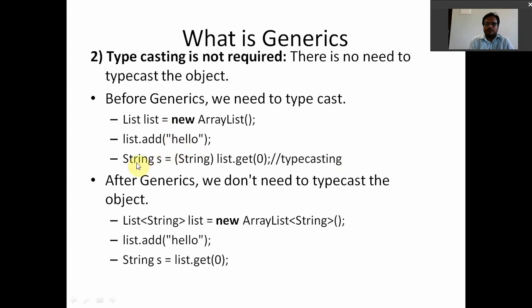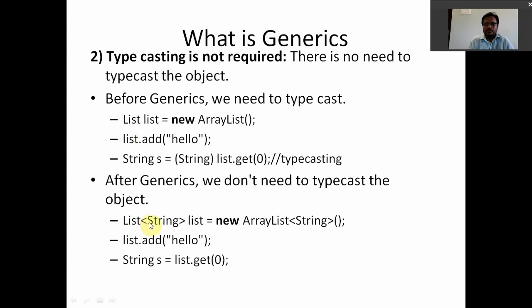Here, String s is a variable of type String, but list.get(0) must be typecast. List.get(0) contains hello, which is of String type. That's why we must typecast before generics. After generics, we don't need to typecast the object. That is the beauty of generics. This is before generics, this is after generics.